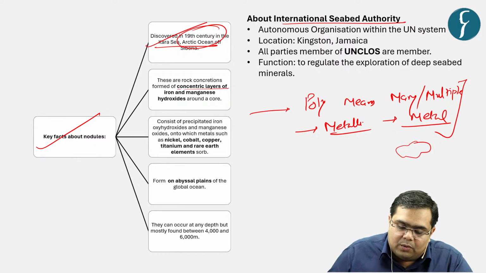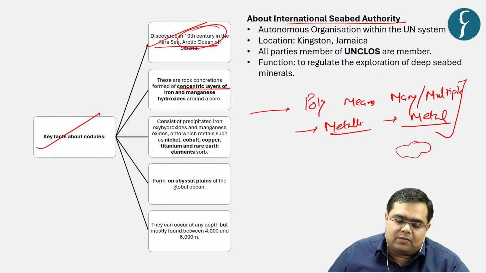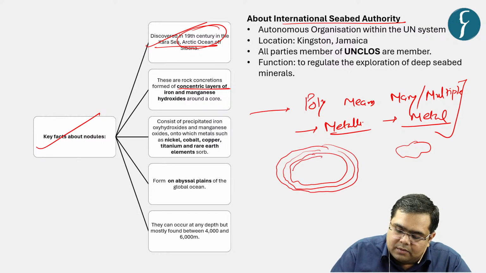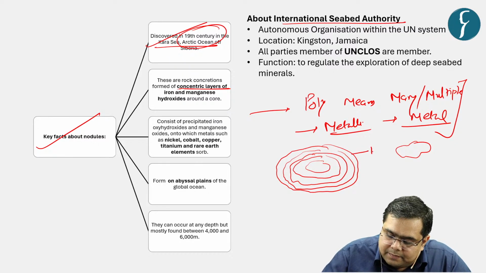These are nodules which have concentric layers of iron and manganese oxide. So it is a nodule in which there are concentric layers of iron, manganese oxide.